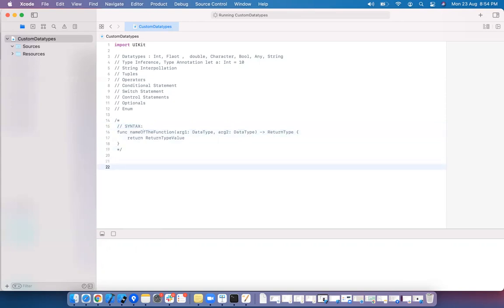Okay, now I list down a list of methods, various types of methods. Method with no input arguments and no output. Second method is the method with input arguments and no output.